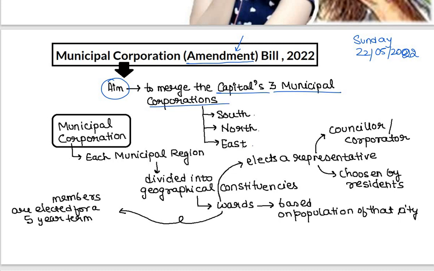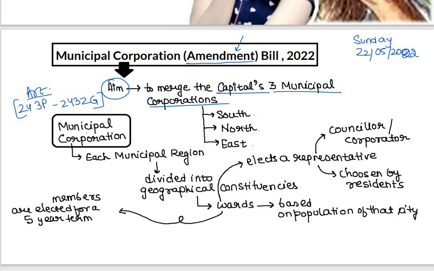Now when we talk about municipal corporation, we are going to understand what the system of municipalities is, or what the urban local government is, and what the constitutional provisions in the urban local government are. Look, when we talk about urban local government, it is the system of municipalities that we are talking about, and it is covered from Article 243P to 243ZG. These are the articles that are covered when it comes to municipal corporation or municipalities.